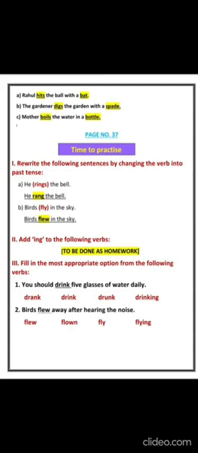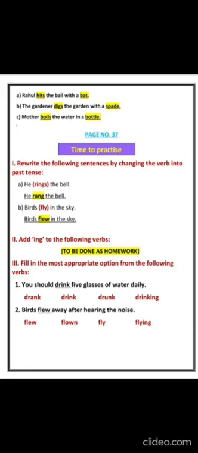Second is the gardener dashed the garden with a spade. Again, the gardener digs the garden with a spade. Digs is verb and spade is a noun. Mother boils the water in a bottle. Again boils is verb and bottle is noun. Rest of the parts you will do yourself. I'll share the answers in the evening so you can check your answers.